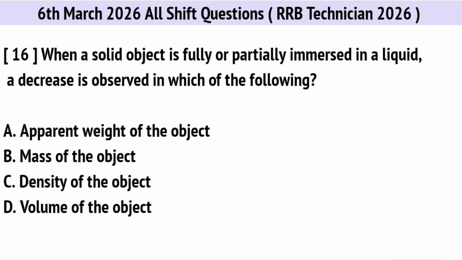When a solid object is fully or partially immersed in a liquid, a decrease is observed in which of the following? Correct option is A. Apparent weight of the object.